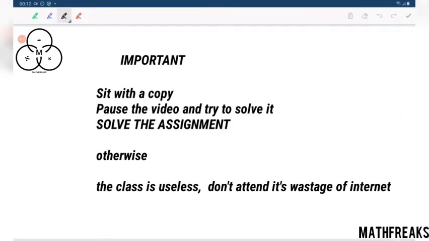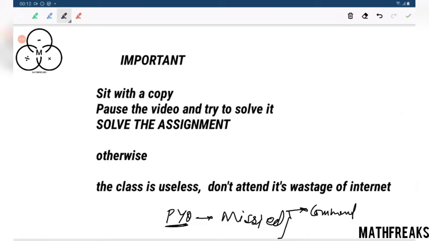We will try to cover all the PYQs, but if some is missed out, we'll definitely try to go for it.